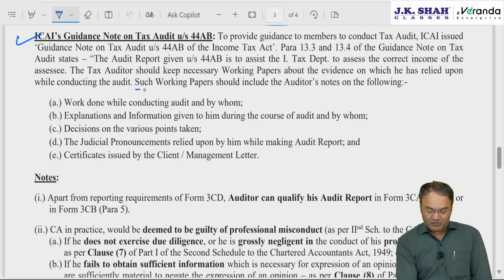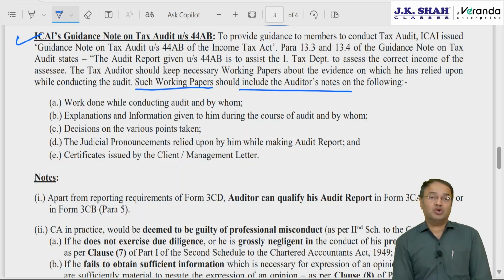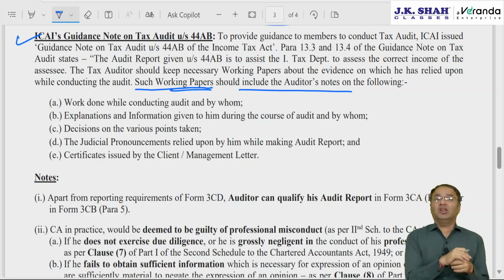For this purpose, working papers should be maintained, and the Institute has provided some guidance. The Institute says that working papers will play an important role. Even in my office, when staff gets changed, it becomes difficult for the next staff, for the successor, to understand what was done by the predecessor. Therefore, everything should be documented. Working papers should be maintained properly. That is very important.